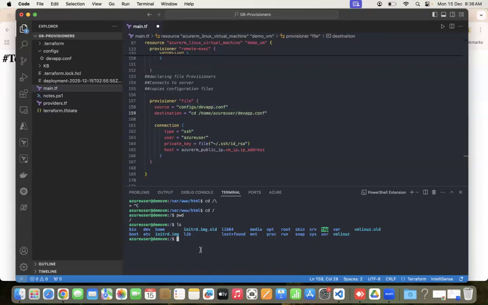I think this path is inside your base laptop itself, right? This is not inside my base laptop. I'm connected to this demo VM now. If I exit, I'll come back to my local system path. So this is in the root path, home. Then if we navigate, we can see this file. Yeah, got it.